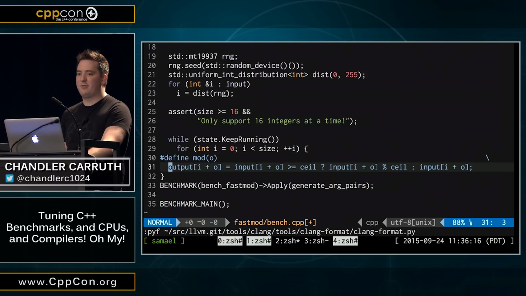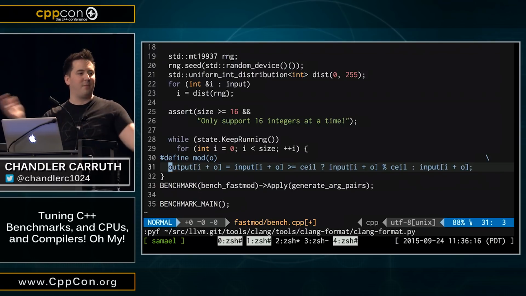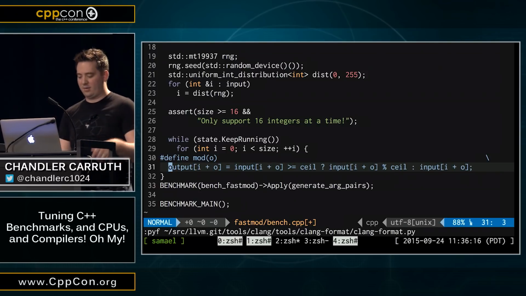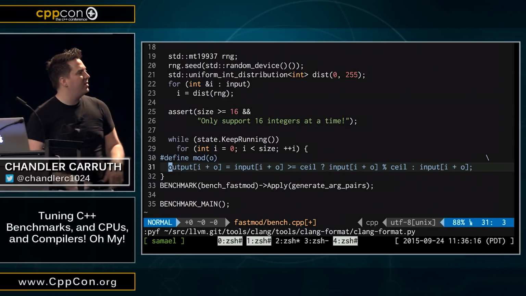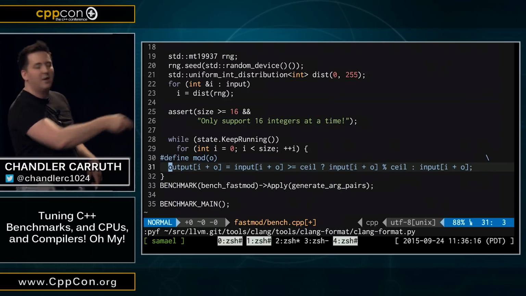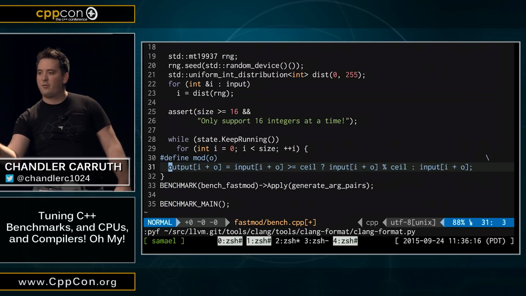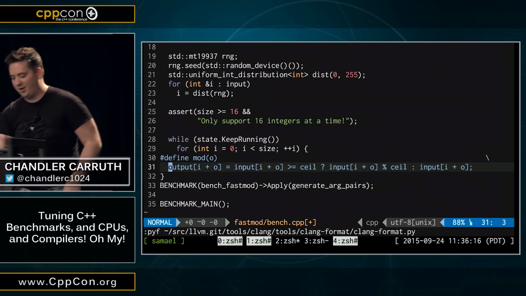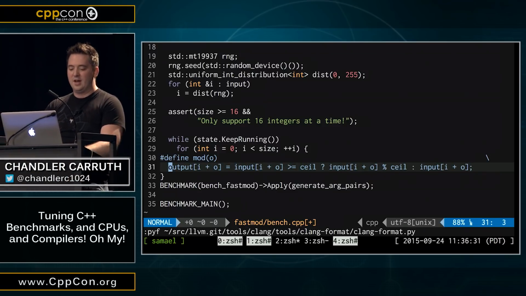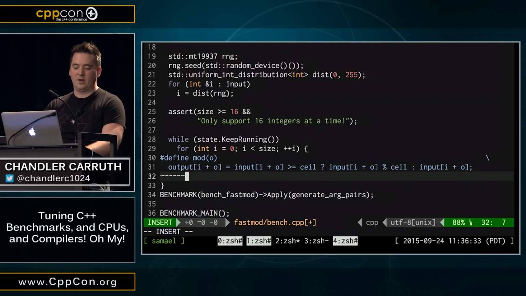Clang format reformats your code for you, rewraps all the lines, and it actually handles when you're defining macros. And it even understands the crazy backslash continuation. Note that it guttered it on the right-hand side for you. It lines them up all pretty. You guys got to try Clang format. Seriously, it's the most significant productivity improvement I've ever had in writing code.